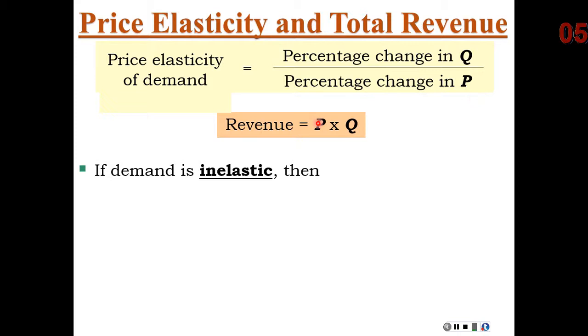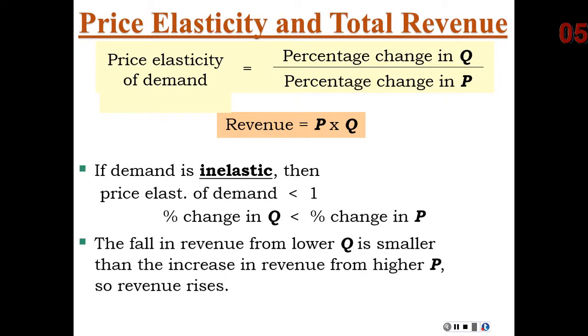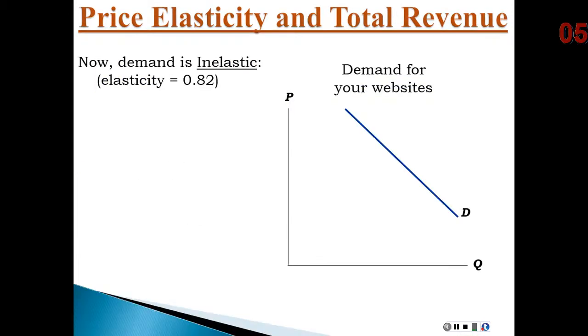So if I increase my price, that would have a positive effect on revenue, and my quantity would go down, but not by very much, not if I have inelastic demand. So the negative impact would be very small. Therefore, the net effect would probably be a positive impact on my revenue, right? So again, the fall in revenue from lower quantity is smaller than the increase in revenue from the higher price, so revenue rises. Let's look at an example.